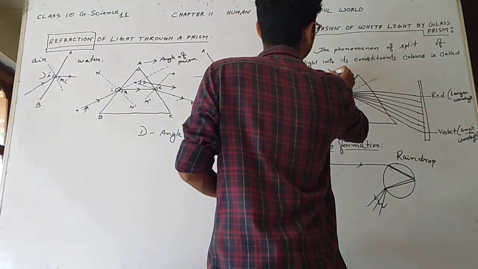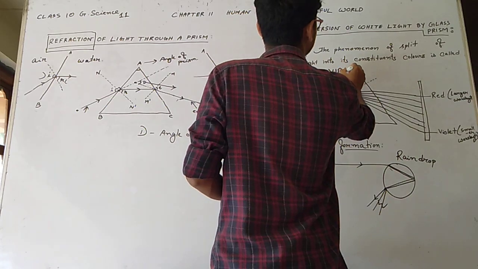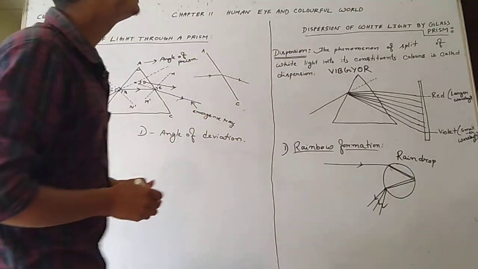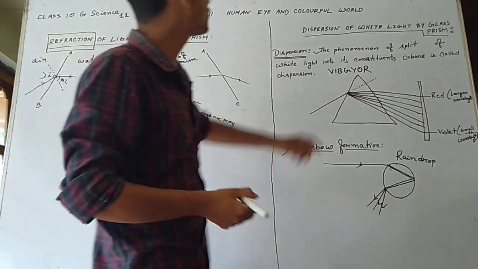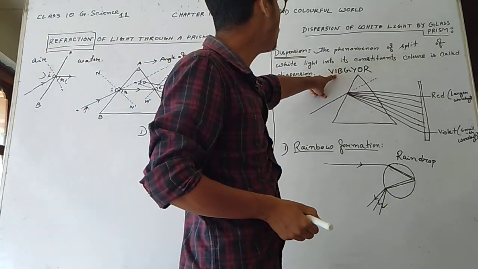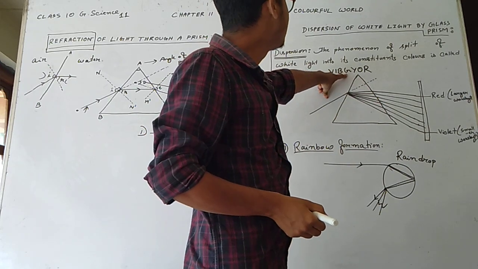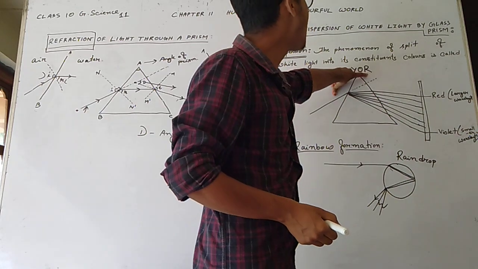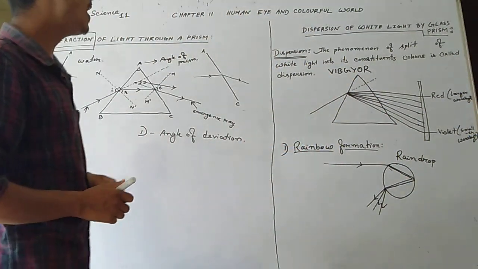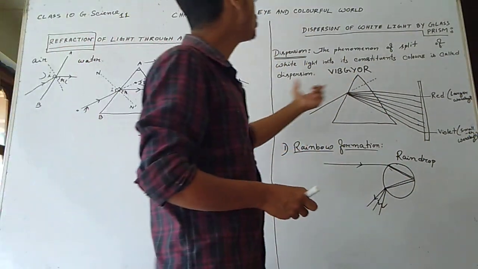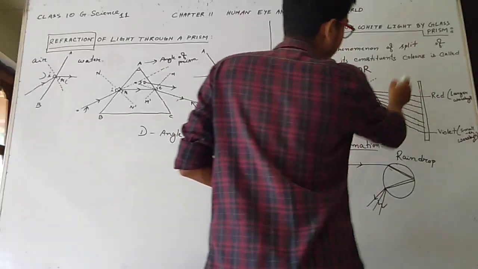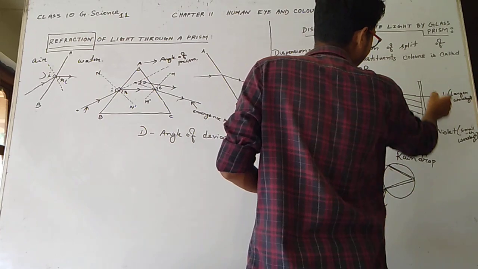What are they? VIBGYOR. V means violet, I means indigo, B means blue, G means green, Y means yellow, O means orange, and R means red. So when white light falls on a prism, it splits into its constituent seven colors, from red to violet.